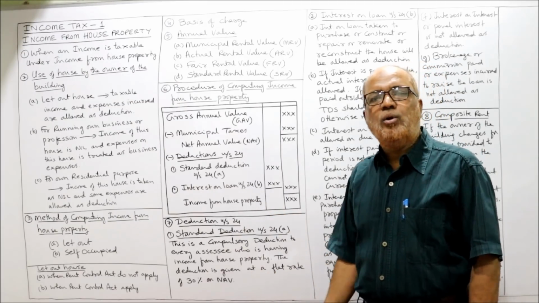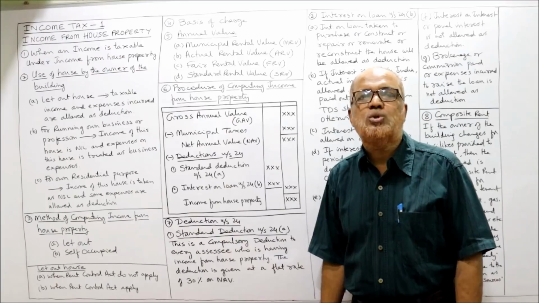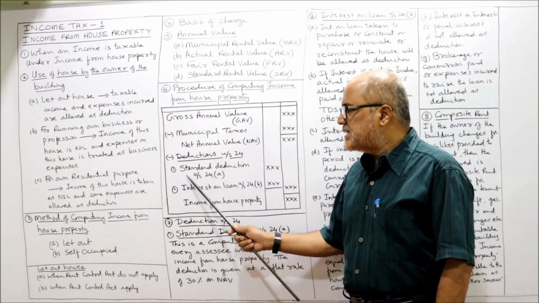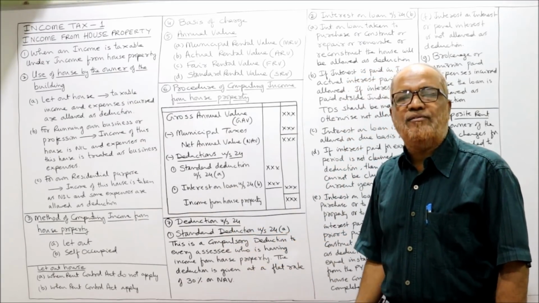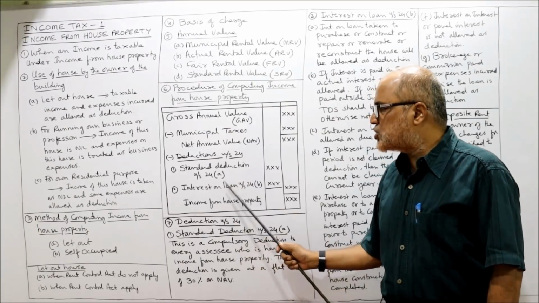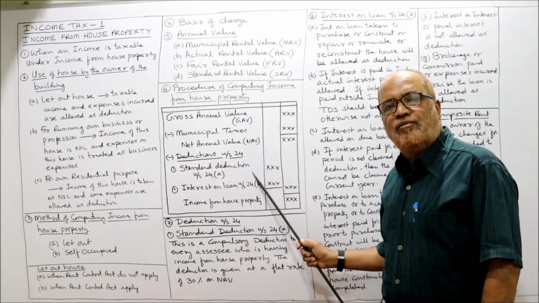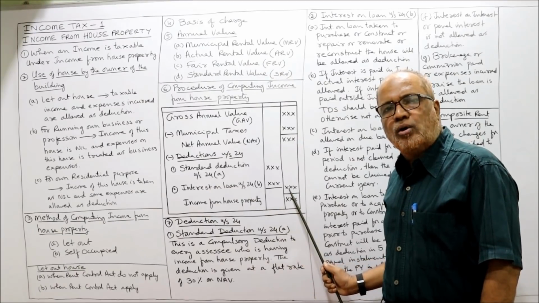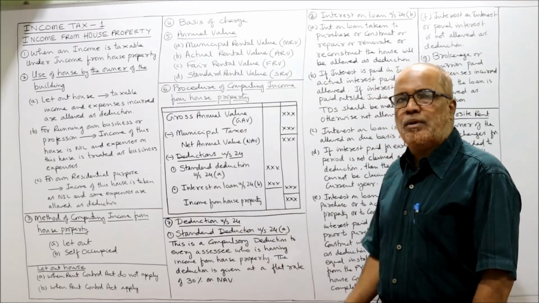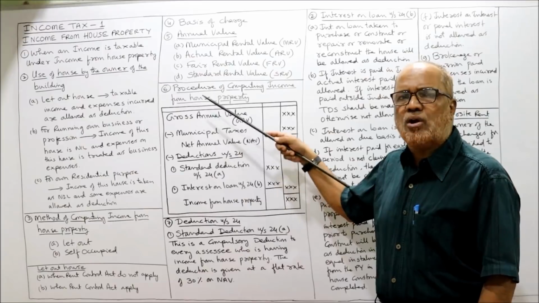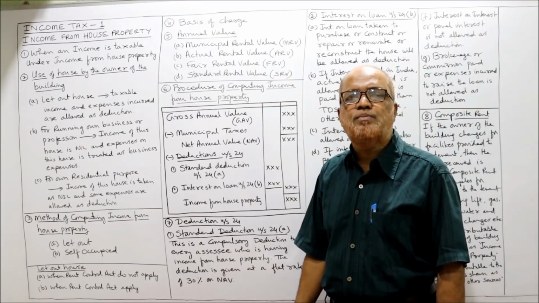From net annual value, two deductions are given under section 24. First is standard deduction under section 24A, and second, interest on loan under section 24B. Deduct these two deductions, 24A, 24B. Take it in the outer column, then income from house property. This is a simple procedure of computing income from house property.